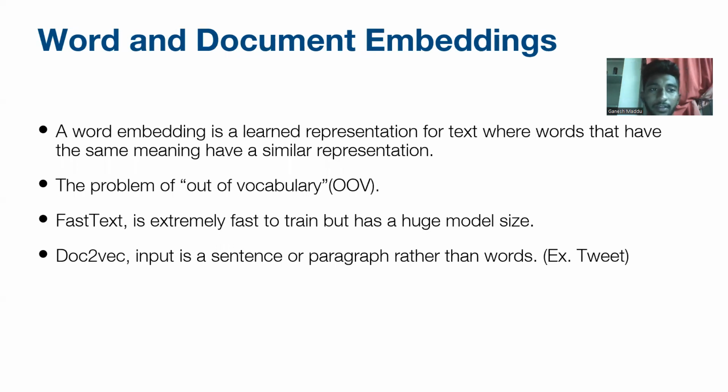Word and document embedding. A word embedding is a learned representation for text where words that have the same meaning have a similar representation. The problem with it is out of vocabulary words. Out of vocabulary is the problem we have seen in this. FastText is extremely fast to train but has a huge model size. Doc2Vec: the input is a sentence or paragraph rather than words. Like a tweet on Twitter, which is a sentence or a paragraph rather than single words.